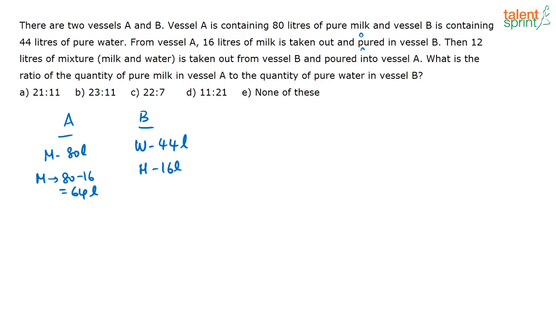Now what are they doing? Then 12 liters of this mixture, that is milk and water, is taken out from vessel B and poured into vessel A.